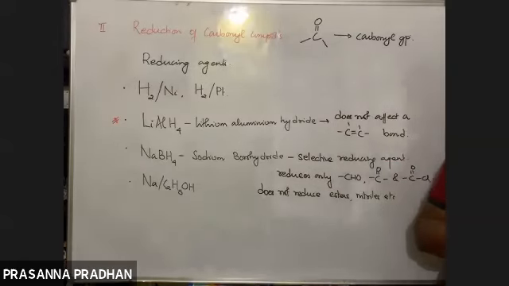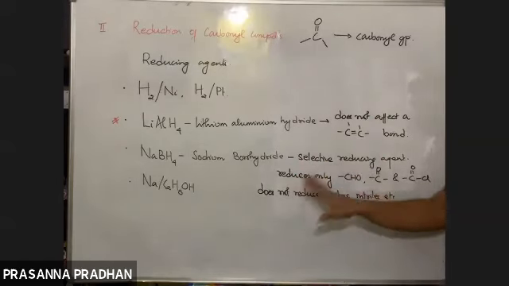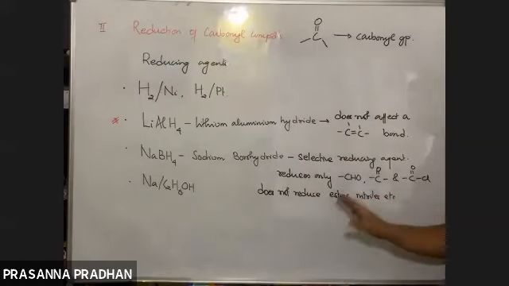What about sodium borohydride? It's a selective reducing agent. It reduces only aldehydes, ketones and acid chloride. Apart from these three, it does not reduce any other functional group. So let us see what this means.